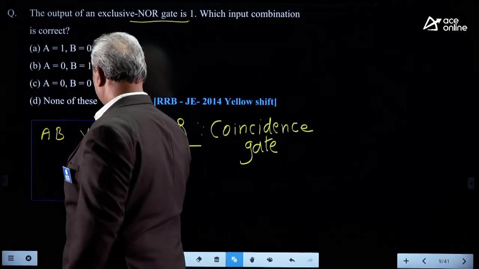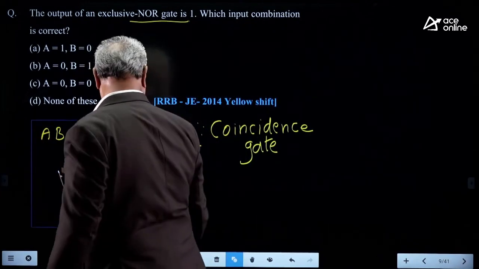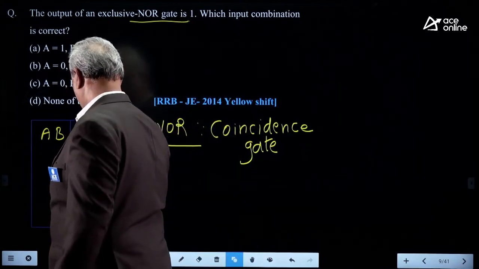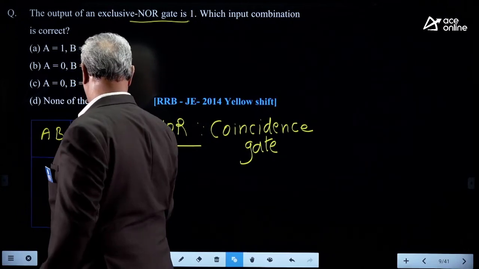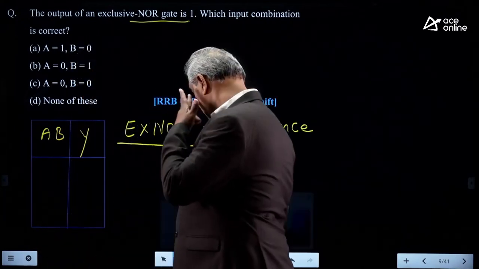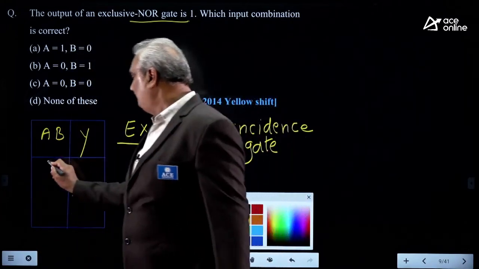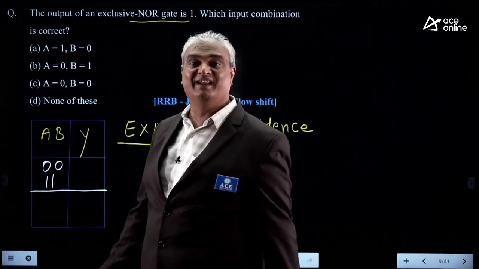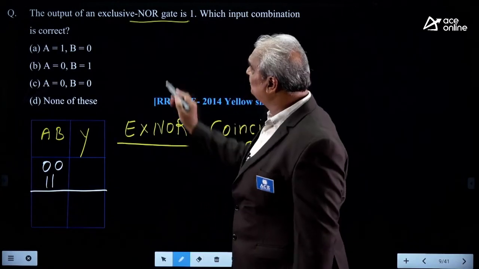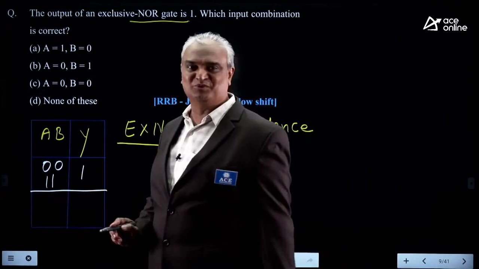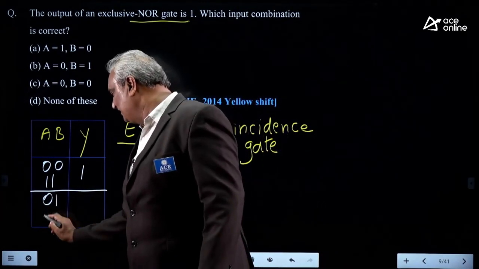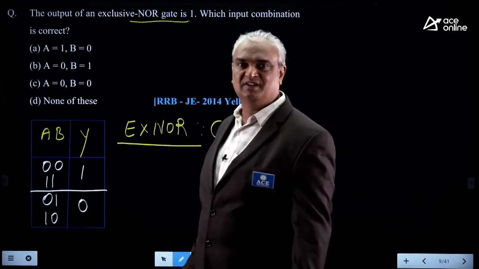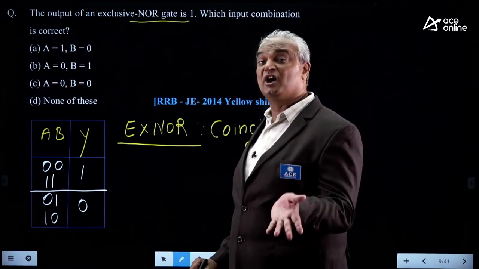the truth table will be like this. Look here. For 0, 0 and 1, 1, what does the XNOR gate give? It gives 1 because both inputs are the same. For 0, 1 and 1, 0, the XNOR gate gives 0 because the output of the XOR gate is complemented.